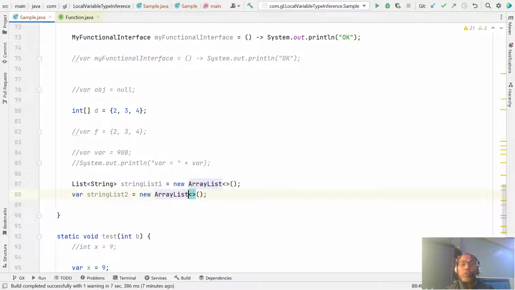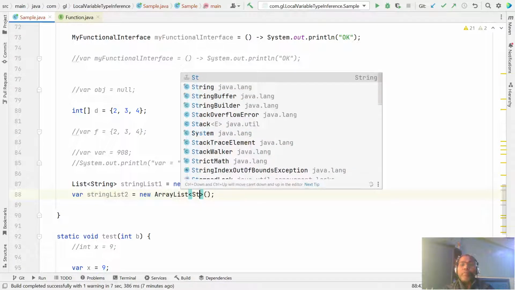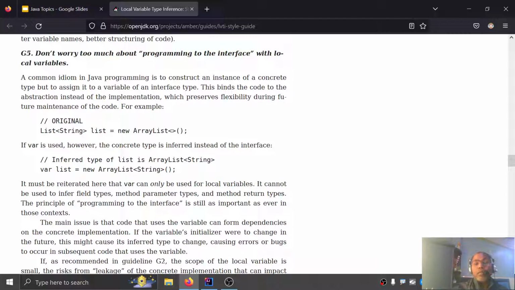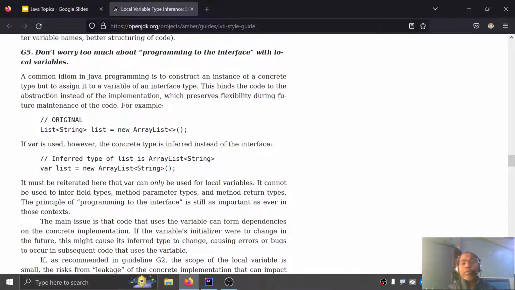So here you have to specify it again. Now it's okay. Now this is also a list of string, this is also a list of string. So please be focused while selecting your local variable as a var keyword.